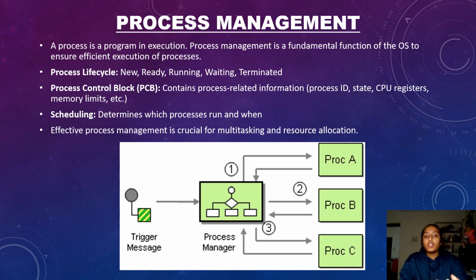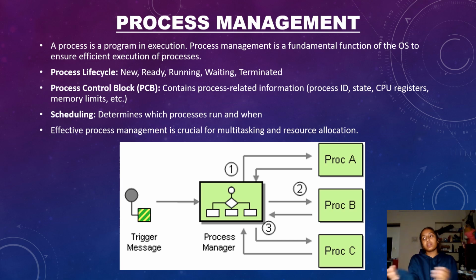Process life cycle. A new process is created, it is ready, it is running, and it is waiting in case there is any wait function involved in this program, and then it is terminated. That is the life cycle of a process. The process control block, or PCB, contains process related information: the ID, the state of the computer, which registers are being used, and how much memory is allocated. And scheduling determines which process runs when. There is a certain schedule that the OS prepares for when a process should be created, destroyed, and when it should work properly. Efficient process management is crucial for multitasking and resource allocation.